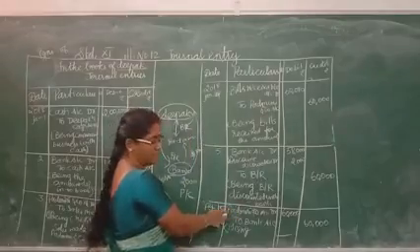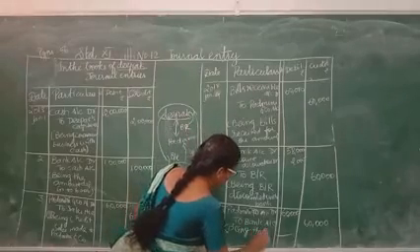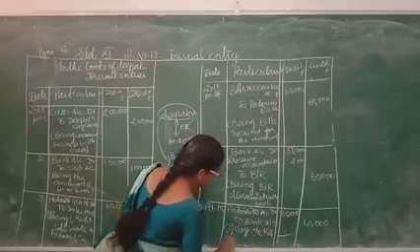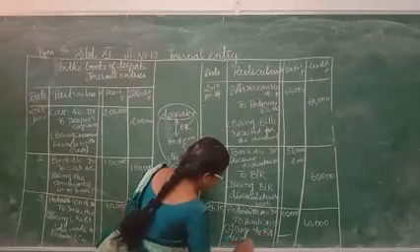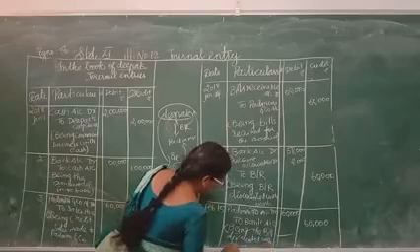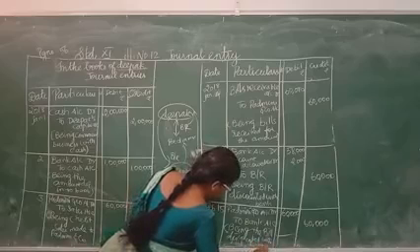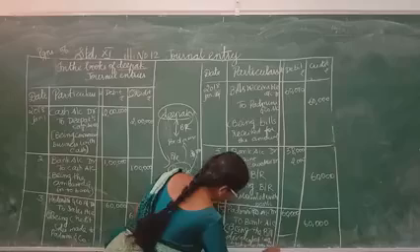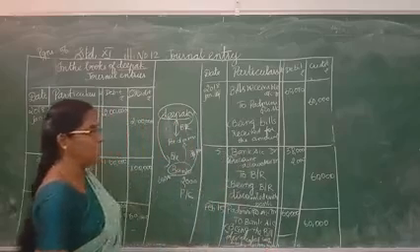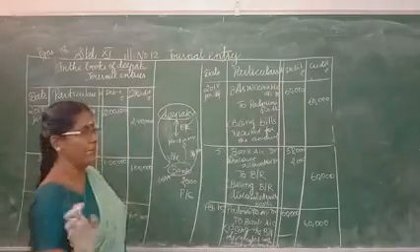So we have debited Padmini account to bank account. Being the bill discounted with the bank. Discounted means we are paying the money. Discounted means we are not paying the money.